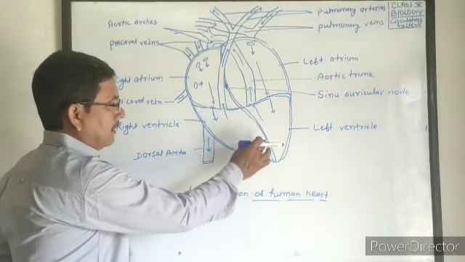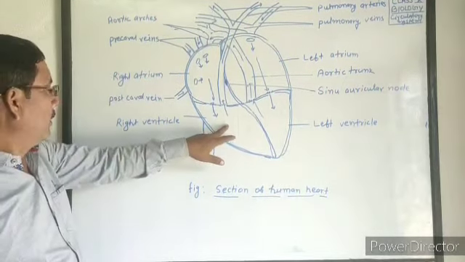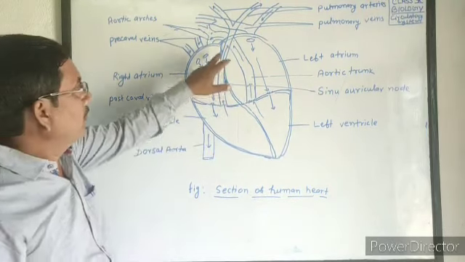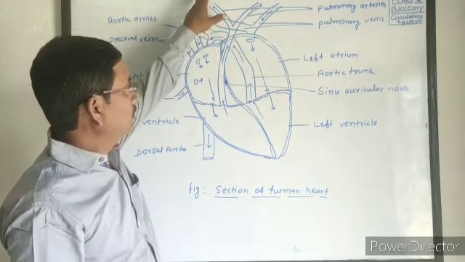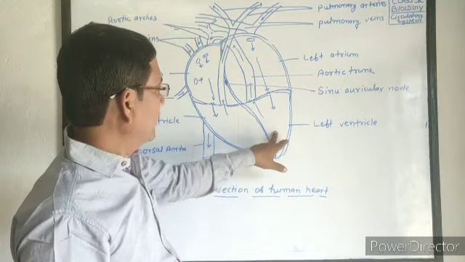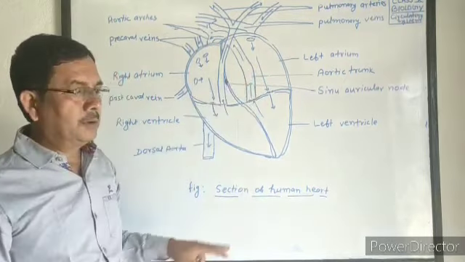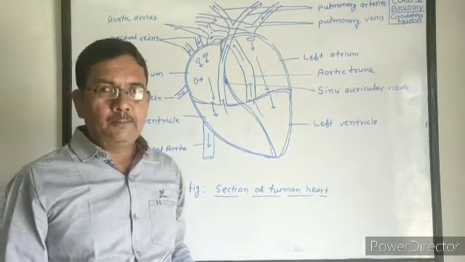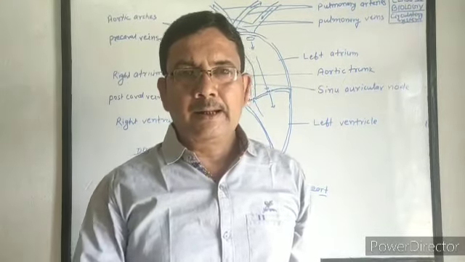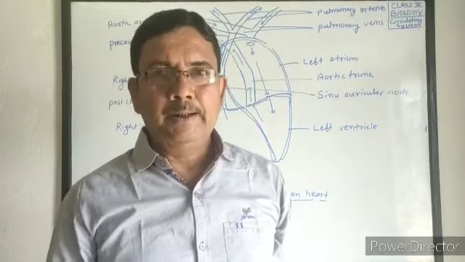Due to contraction of the ventricle, the impure blood from the right ventricle leaves through the pulmonary artery and goes to the lung of its side, and pure blood from the left ventricle leaves through the aortic trunk and is distributed to all parts of the body. The rhythmic contraction and relaxation makes the heart beat.